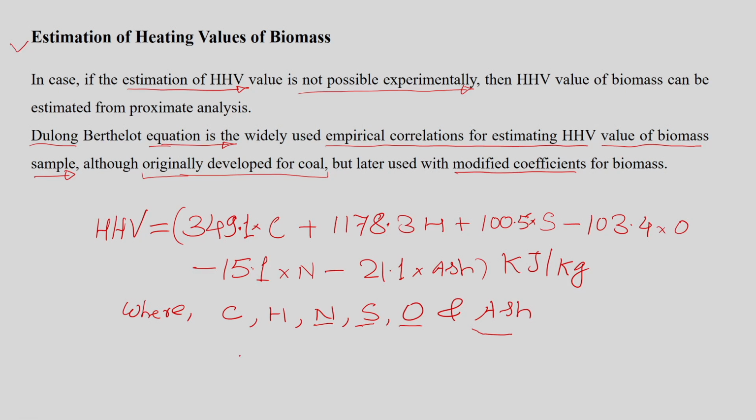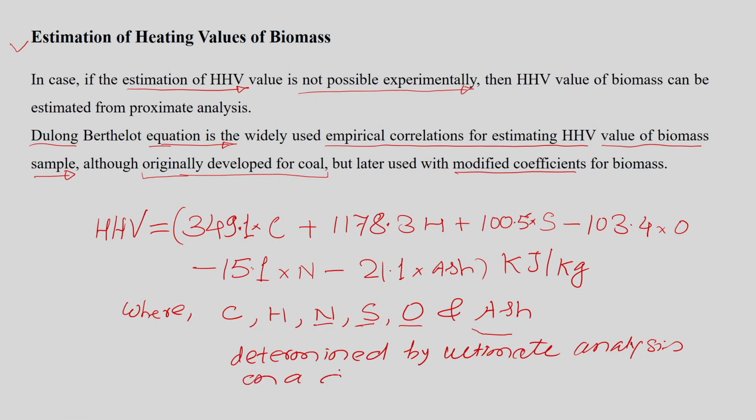These are all determined by ultimate analysis on a dry basis.